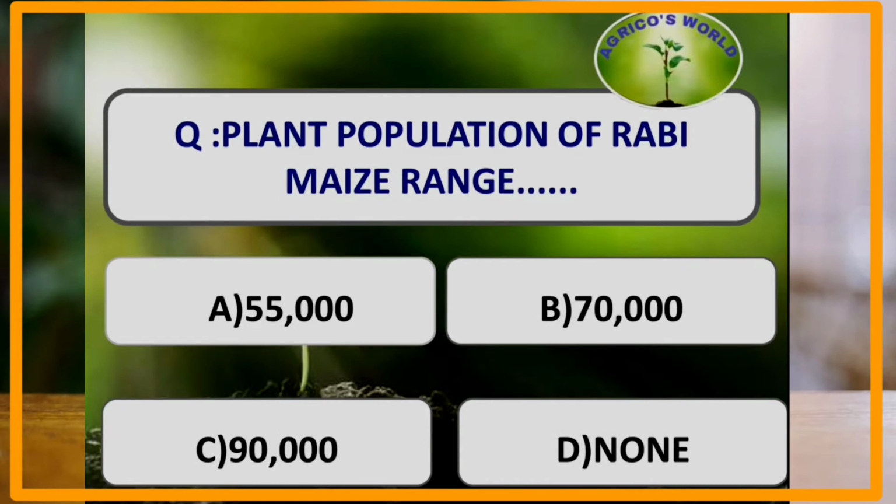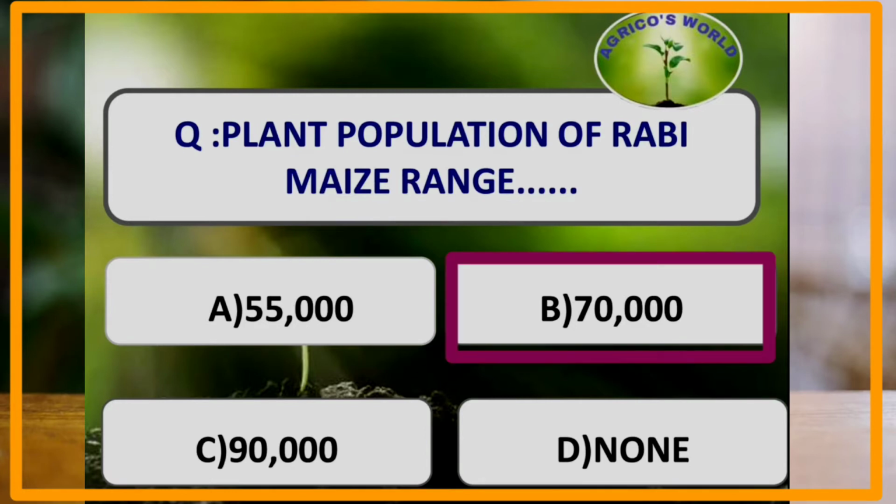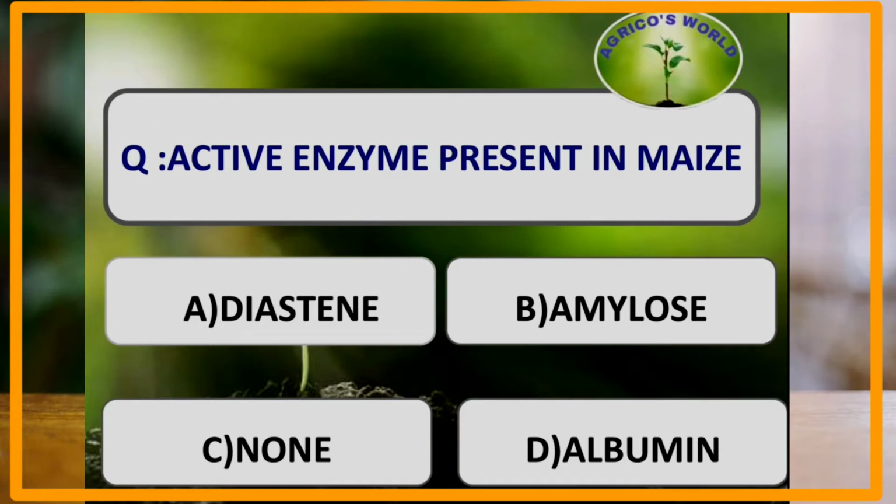Moving on to the next question. Plant population of Rabi maize is. The plant population of Rabi maize is 65 to 70,000 per hectare, whereas in Kharif the plant population is around 90,000 per hectare. What is the active enzyme present in maize? The active enzyme which is present in maize is diastase.